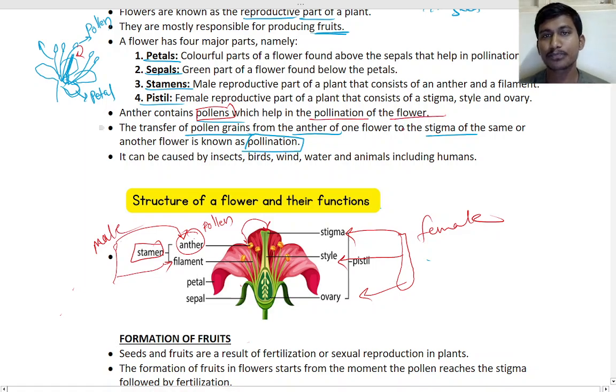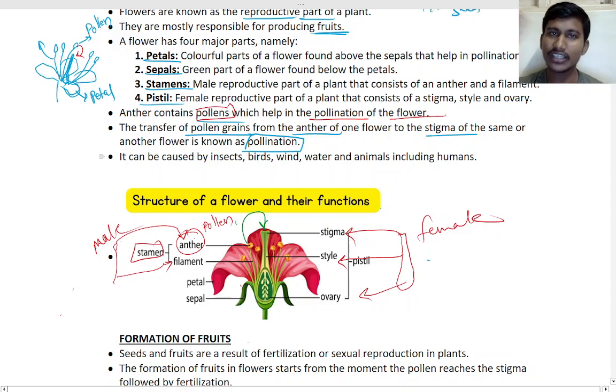Then the fruit will form. So the transfer of the pollen grain from another flower to the stigma, or from the same flower to the stigma, from this to here, I will draw it in green. This anther will contain pollen, and it will come to the stigma.